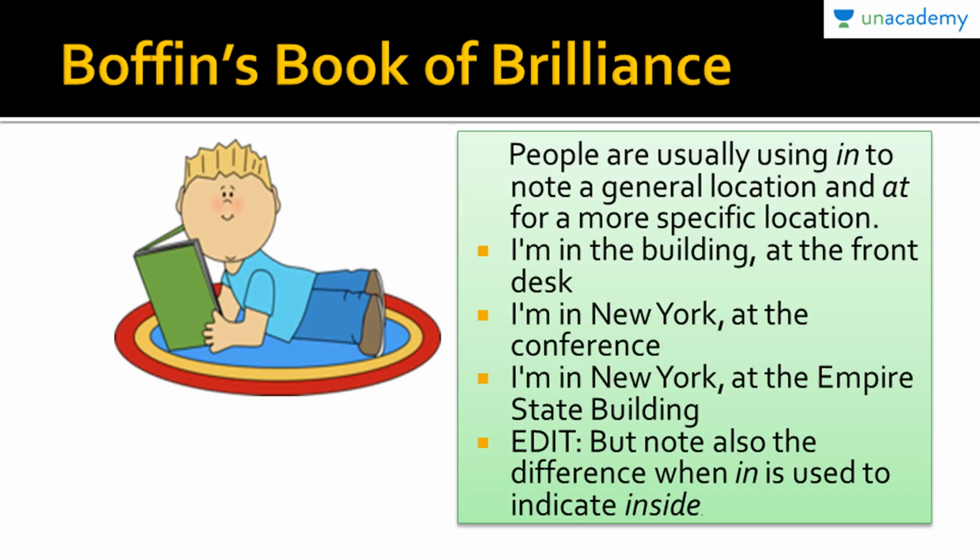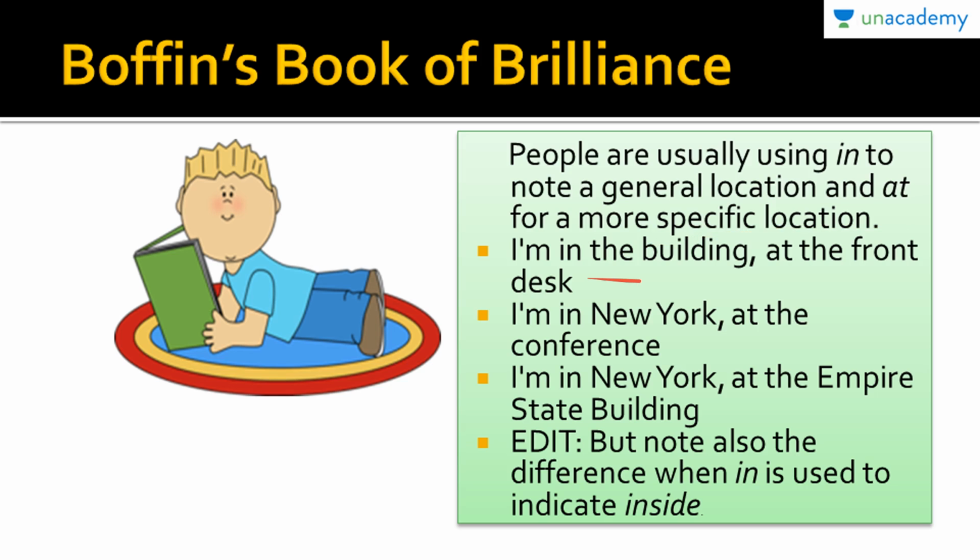So the next thing that we have is Boffin's Book of Brilliance. So Boffin is here with his quite brilliant ideas. So let's see what Boffin has for us. Boffin says, people are usually using "in" to denote a general location, "at" for a more specific location.